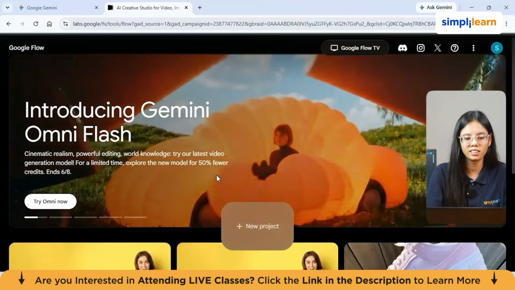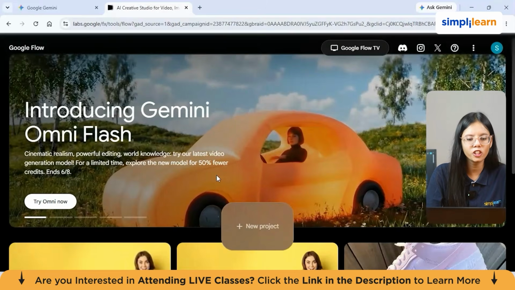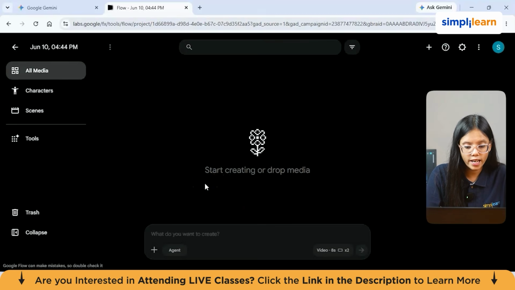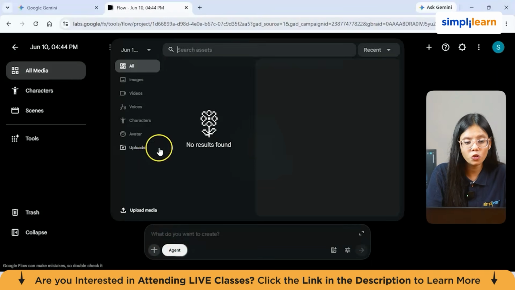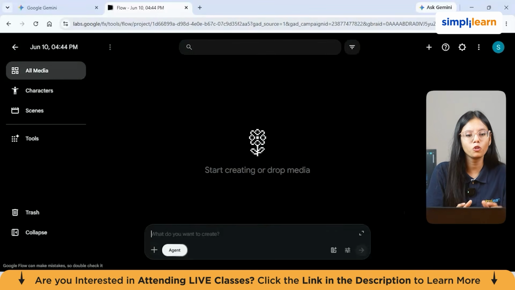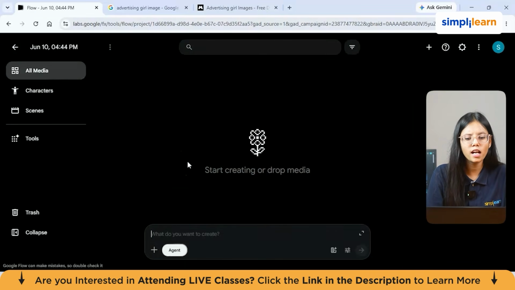See, the page itself shows introducing the new feature of Gemini, which is Omni. So click on this new project. And here the important thing is we need to go to the agent mode. Here also you can create your avatar, and using your avatar you can create different videos. But right now I'm showing you how to create an ad. So here I'm planning to create an advertisement where a girl is advertising Nike shoes.